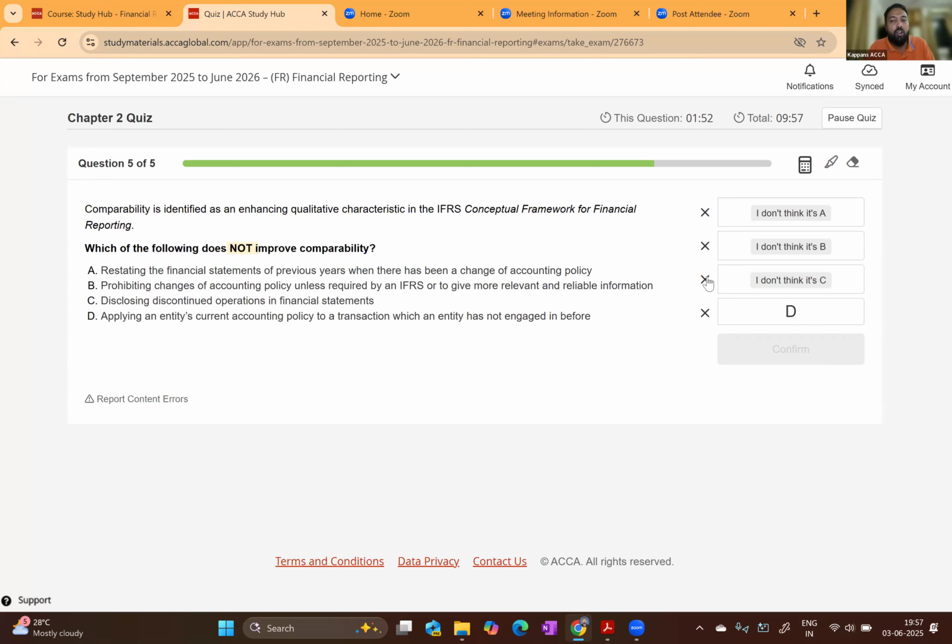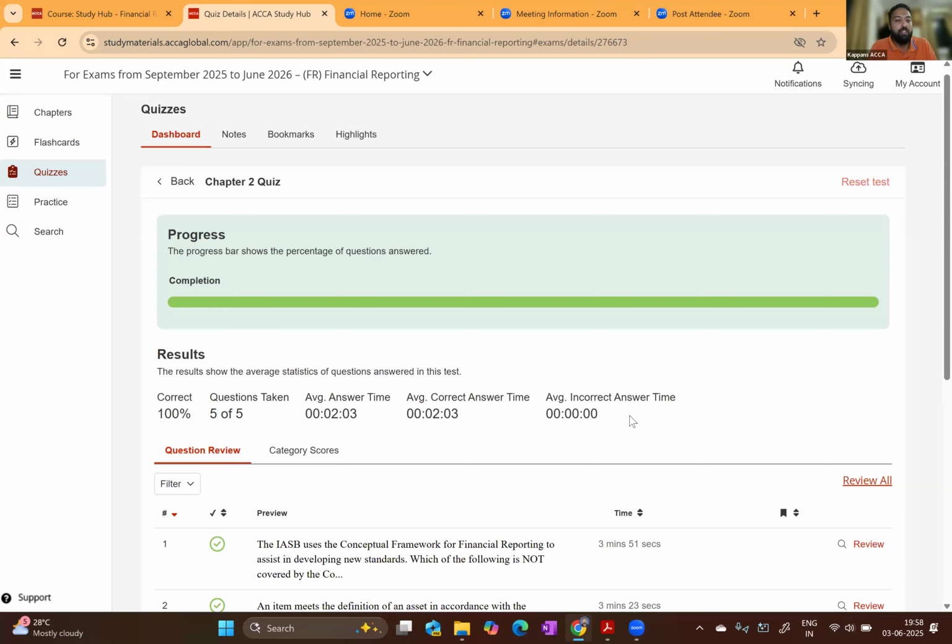So disclosing discontinued operations actually improves comparability. The question is which of the following does not improve? So A, B, C actually improve comparability. So D does not improve comparability. What is it? Applying an entity's current policy to a transaction which an entity has not engaged in before does not improve comparability. So now we can see that the result is 100% correct.